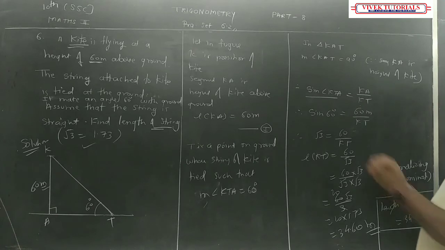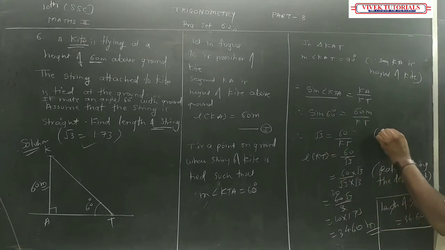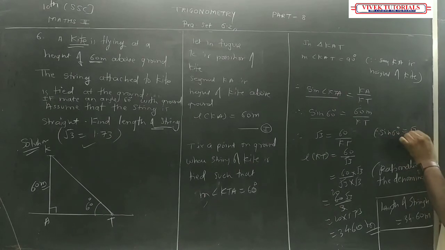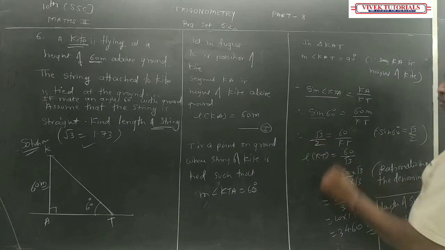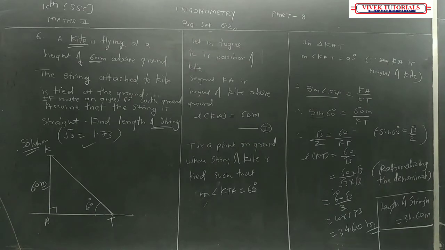Students, I made a mistake with sine 60. Since sine 60 degree is equal to root 3 upon 2, we should have taken root 3 here, 2. So we are going to multiply by this 2. This becomes 120 into root 3. So 120 root 3 upon 3 is nothing but 40. So this becomes 40.